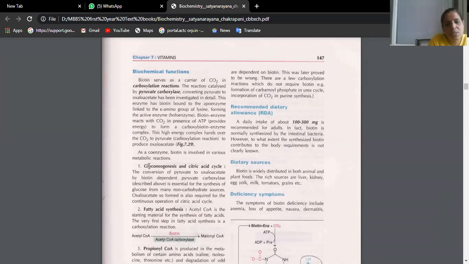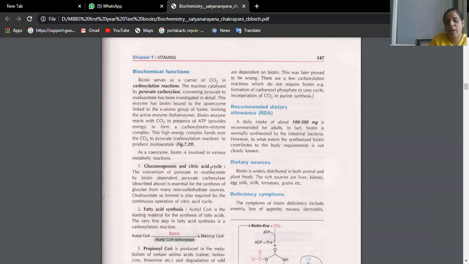So what are the various coenzyme functions it has? One is gluconeogenesis and the citric acid cycle. In this cycle, we require biotin. What is gluconeogenesis? Formation of glucose from non-carbohydrate sources, like from lipid or protein. That is what you call gluconeogenesis. What happens in the citric acid cycle?